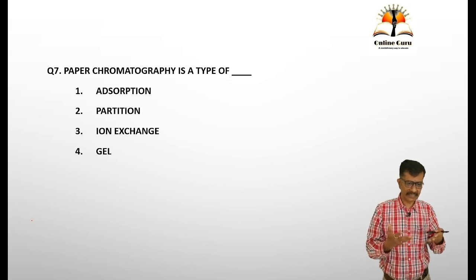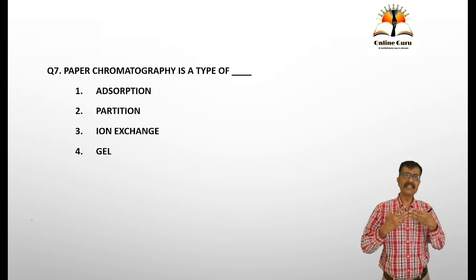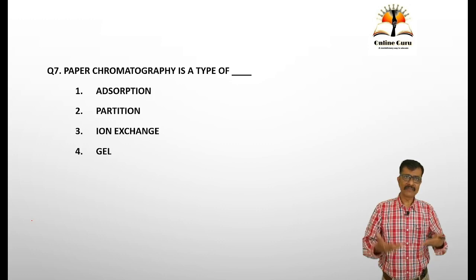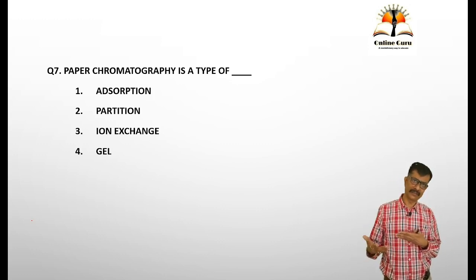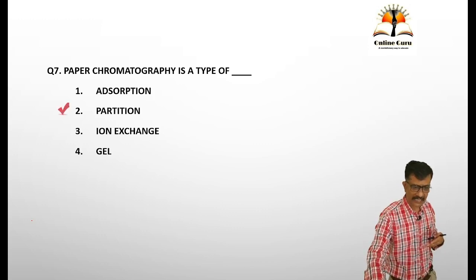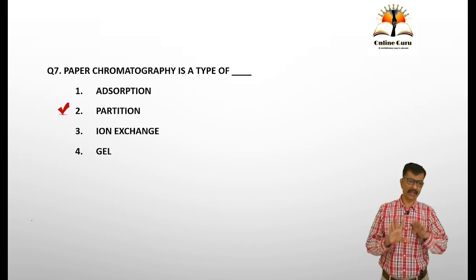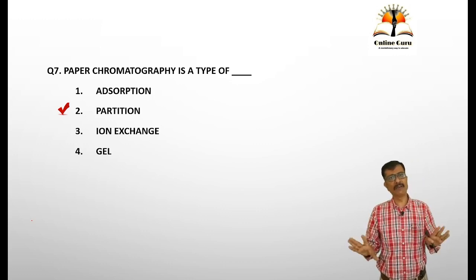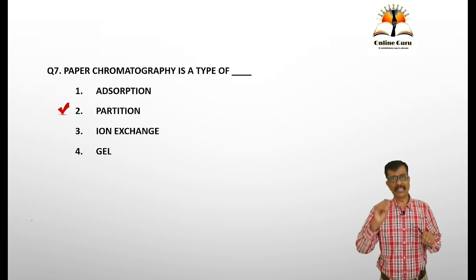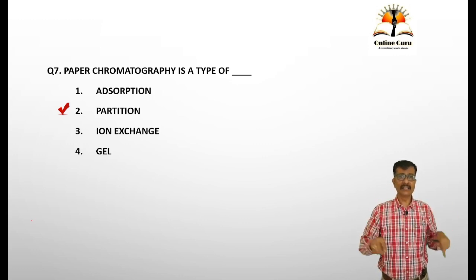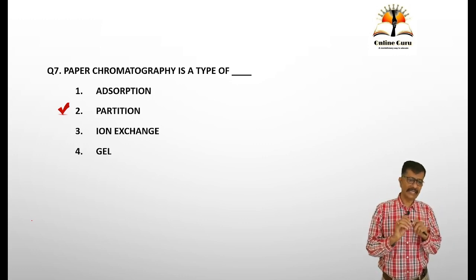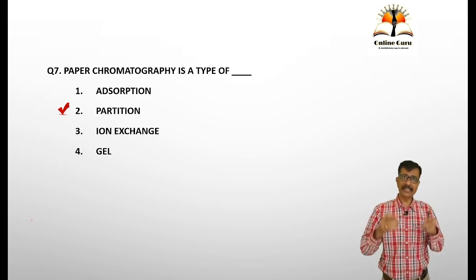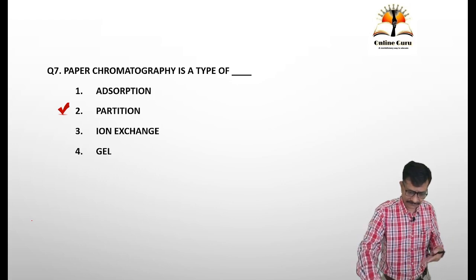So the stationary phase is liquid, and when the mobile phase is also liquid, it is a kind of partition chromatography, right? So the answer here is partition chromatography, because in paper chromatography the mobile phase and stationary phase are both liquids. The water in the fibers of the paper acts as the stationary phase, and the paper acts as a support for the stationary phase, that is water.